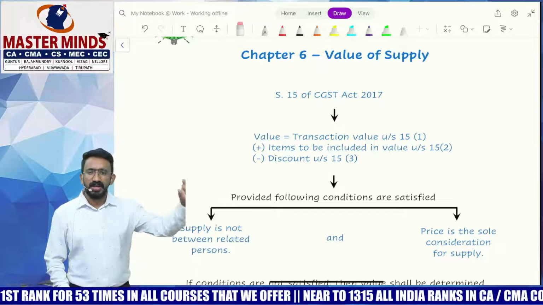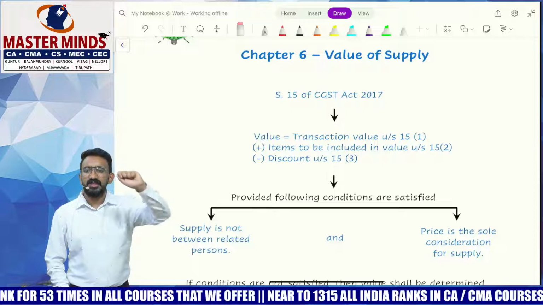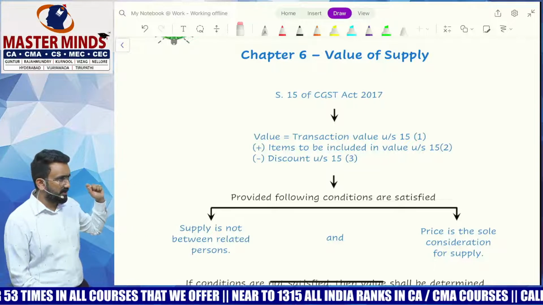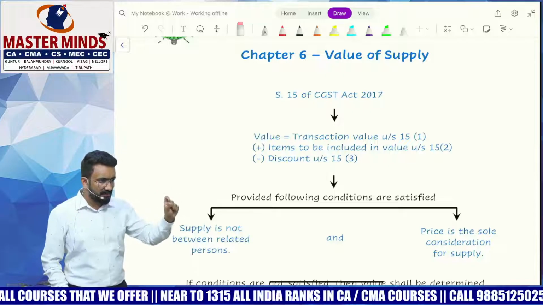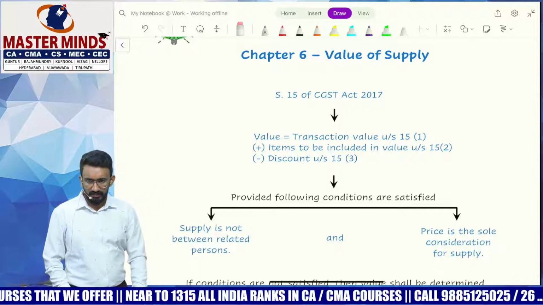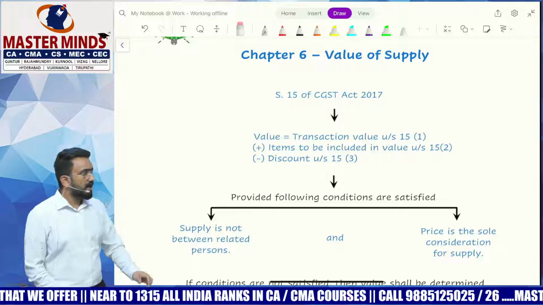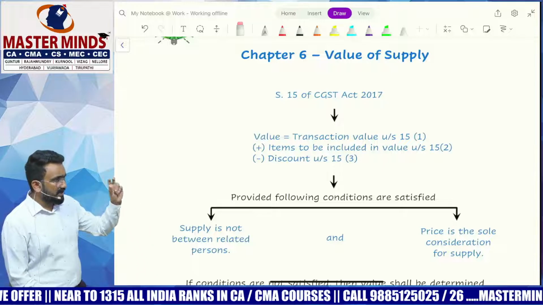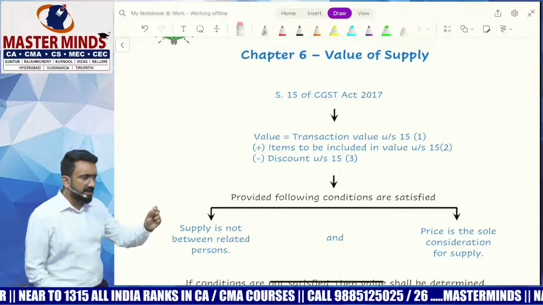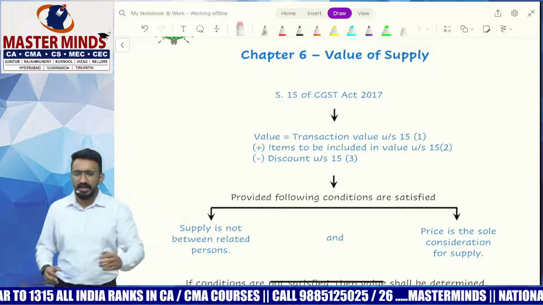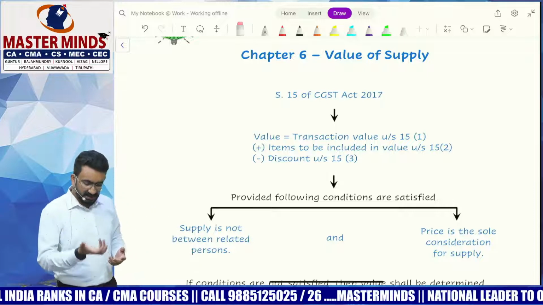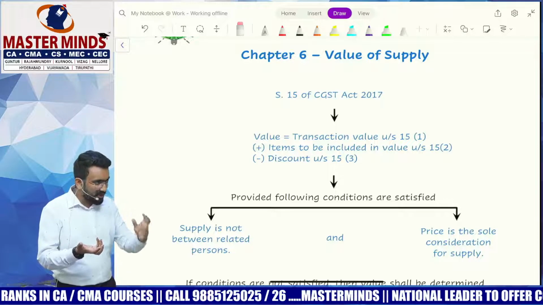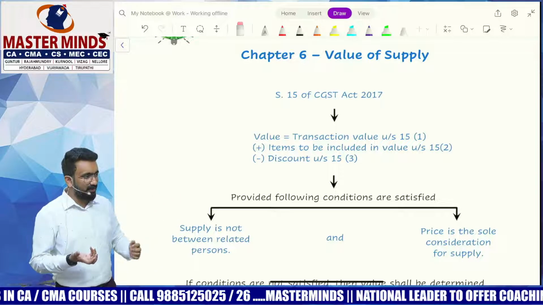So what is the price which I'll collect from him? 7,000. Understanding? Instead of collecting 10,000, I would be collecting 7,000. But is 7,000 the only consideration that I received for the supply? No. Basically, I get 7,000 plus a 3,000 worth old mobile phone.